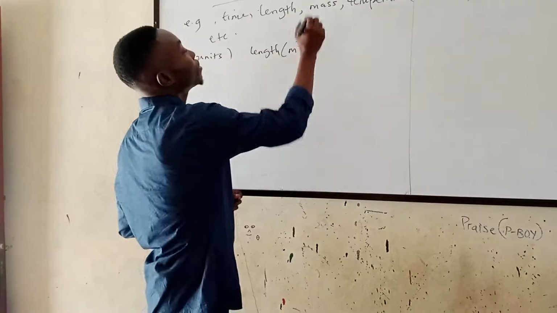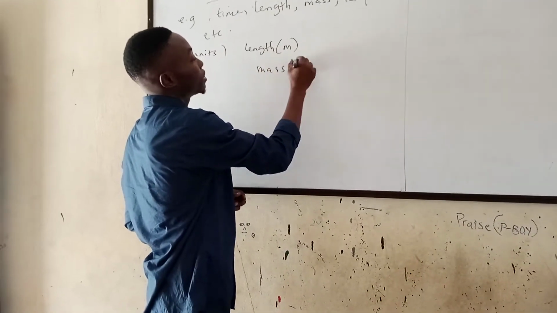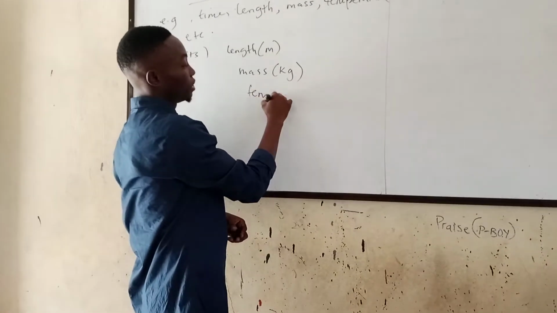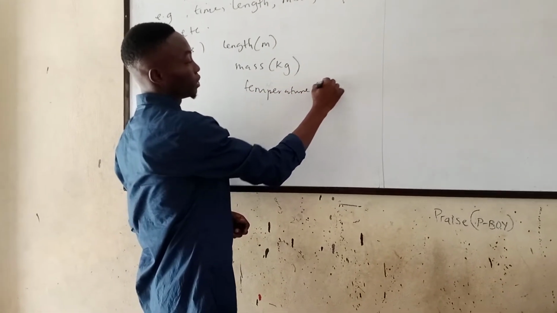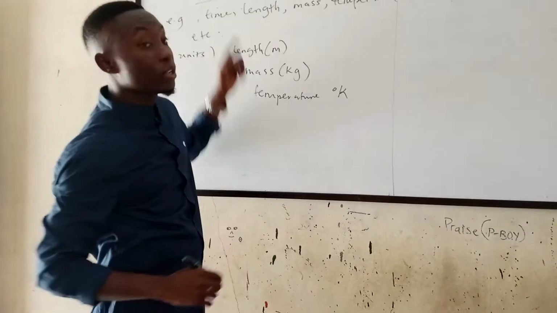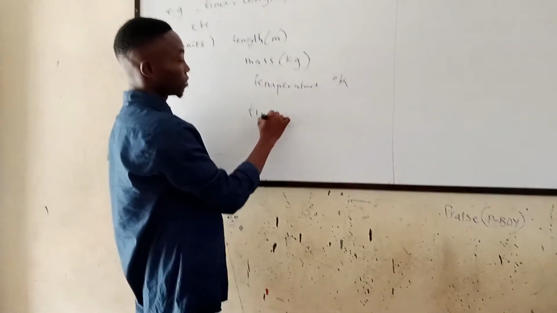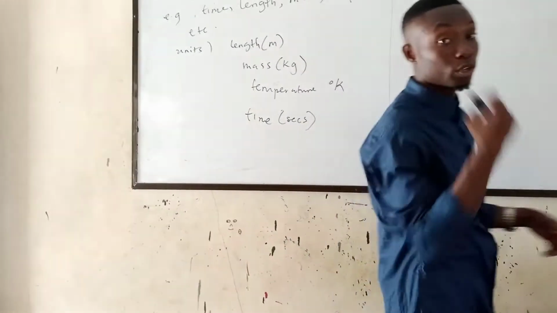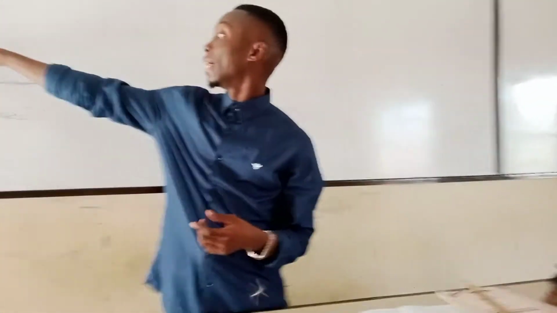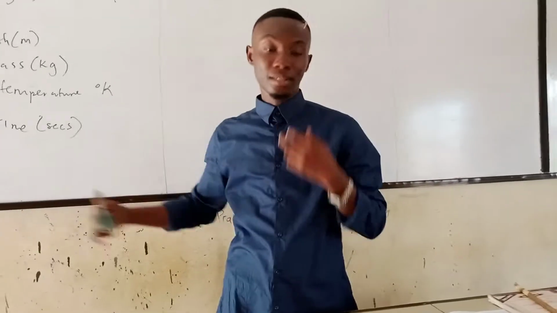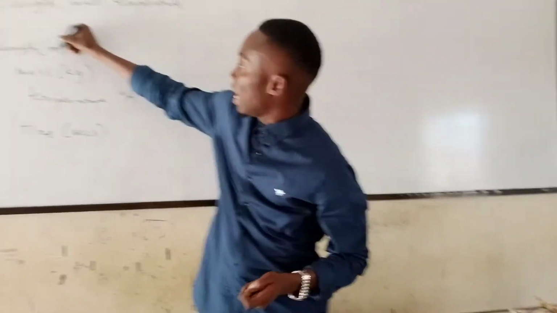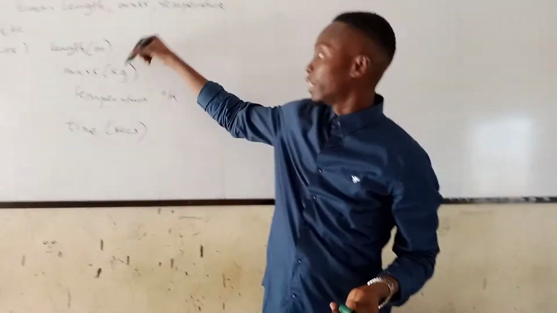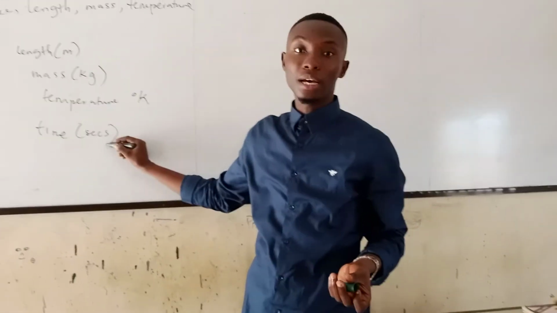The SI unit of mass is in kg, and the SI unit of temperature is degree Kelvin. And the SI unit for time is seconds. So, like I said, fundamental quantities are length, mass, temperature, and time, and the units are meters, kilograms, degree Kelvin, and seconds.